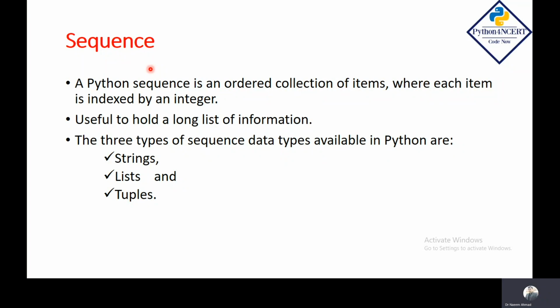In the simple variable, we can have a single value. If you want to have more than one values in a single variable and you can access these values with the help of indexes, you can use sequences. In Python, we have sequences, and Python sequence is an ordered collection of items where each item is indexed by integer. It can hold a long list of information. We have three types of sequences in Python. First, string, list, and tuples.